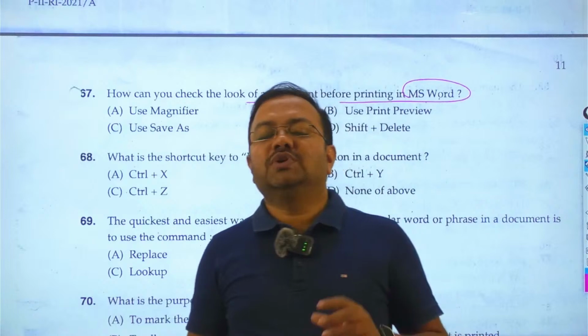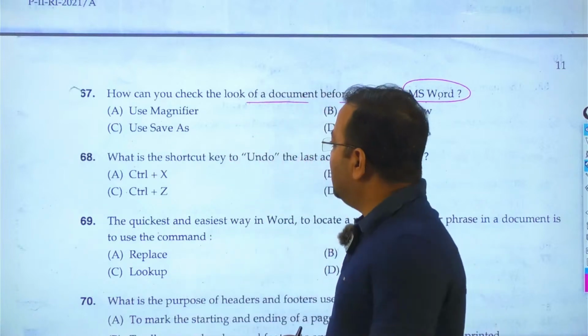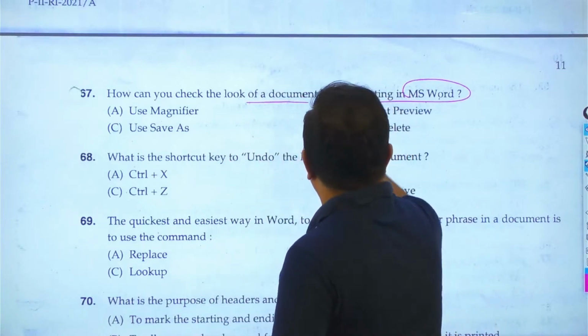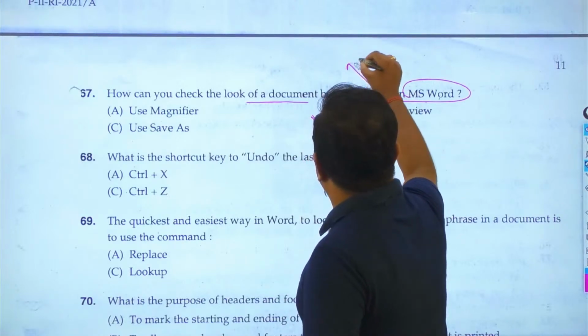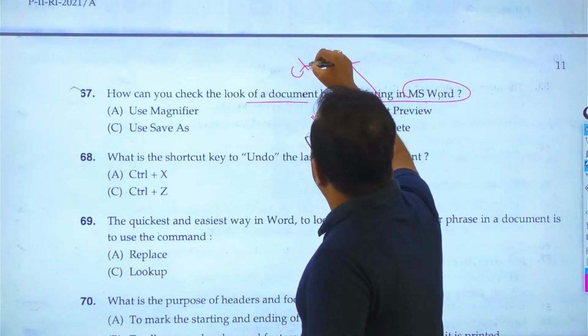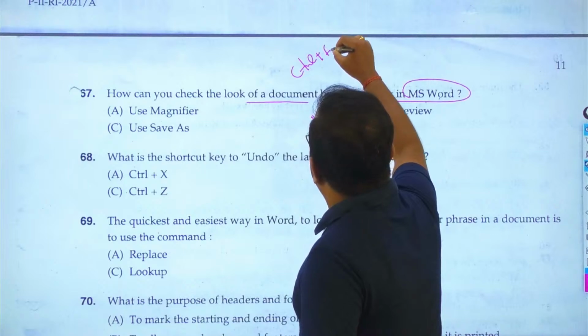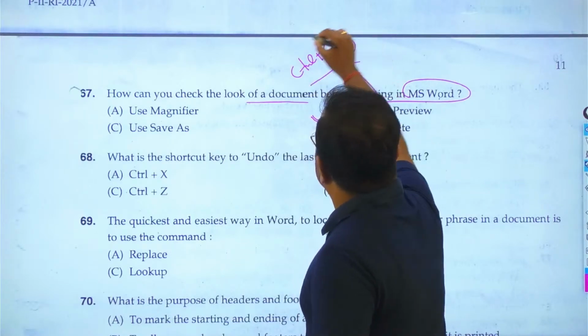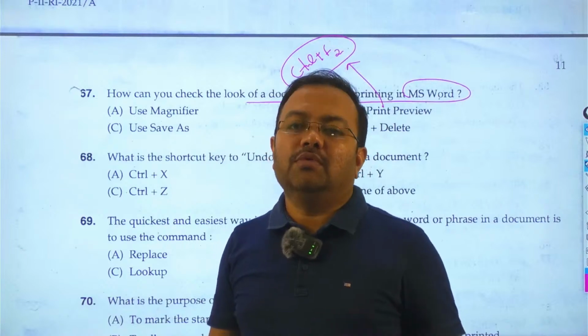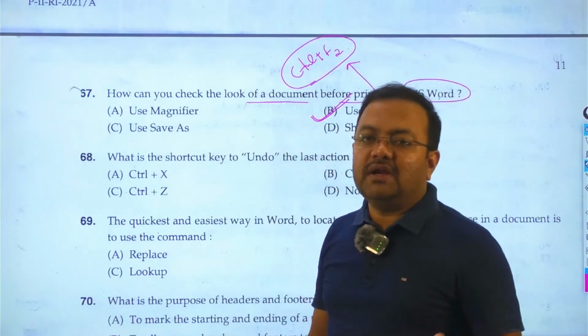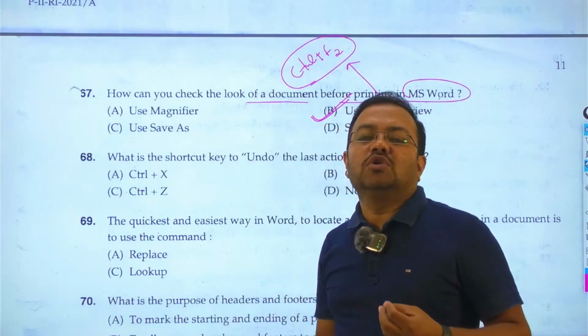For this purpose, we are choosing an option, and this is nothing but the print preview option. So what is the shortcut key for this print preview? This is nothing but Control plus F2. So Control plus F2 is the shortcut key basically used to choose the print preview. Control P is used for print, but print preview is Control plus F2.